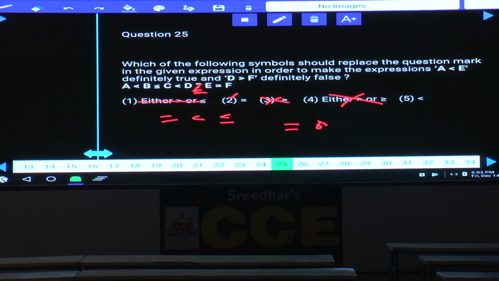Equal to or lesser than. Anything can be here, isn't it? Either equal to is there, or lesser than, in both these cases A lesser than E will be true. At the same time, D greater than F will also be true. And so your answer is equal to or lesser than. So follow here.